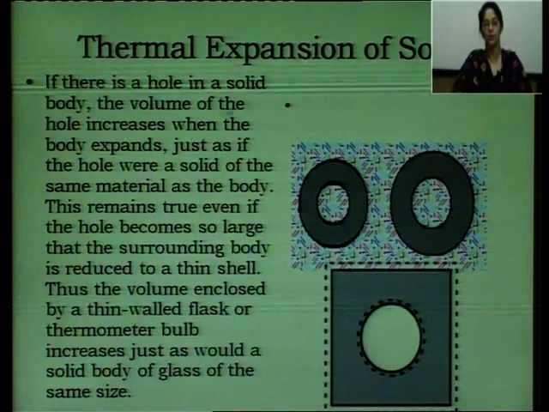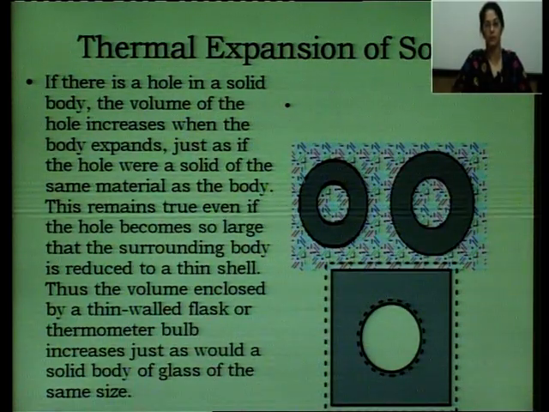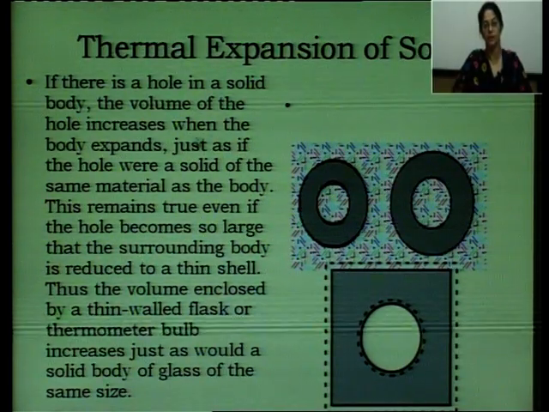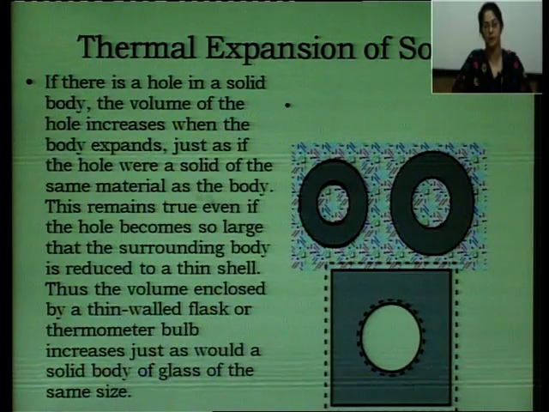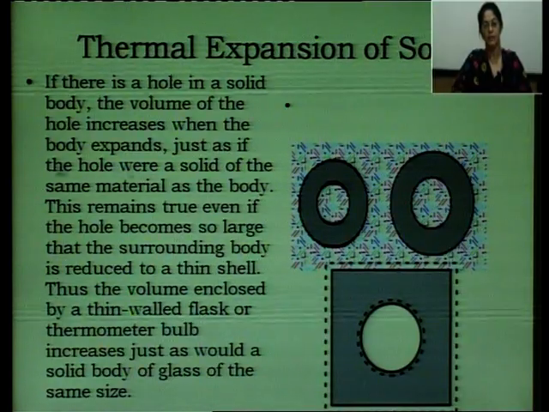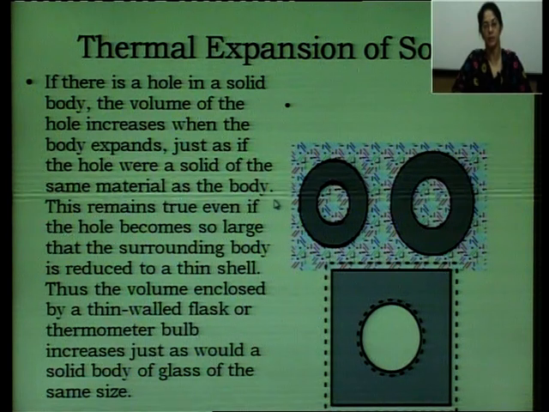If there is a hole in a solid body, the volume of the hole increases when the body expands. When we heat it, it will expand, so naturally its volume will increase, just as if the hole were a solid of the same material as the body.